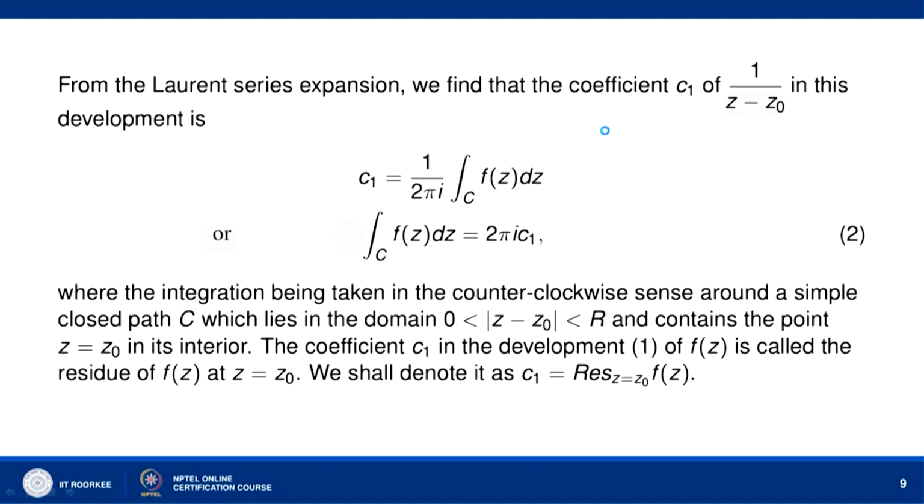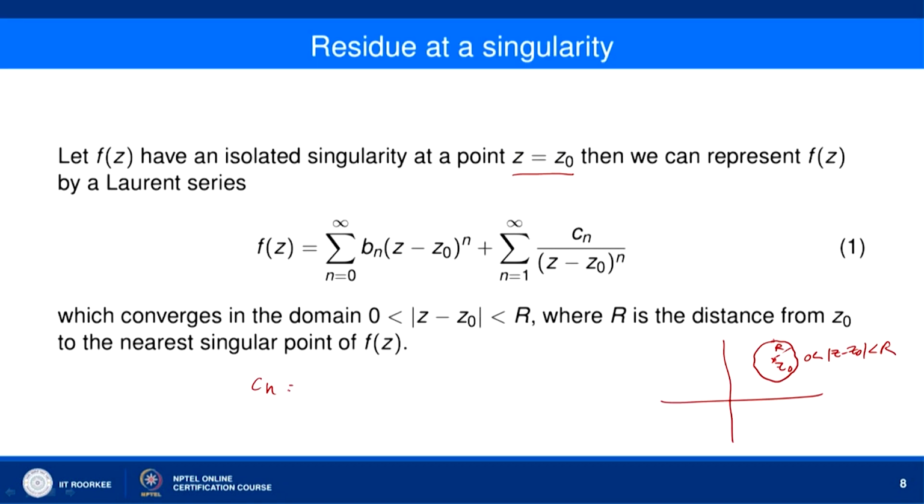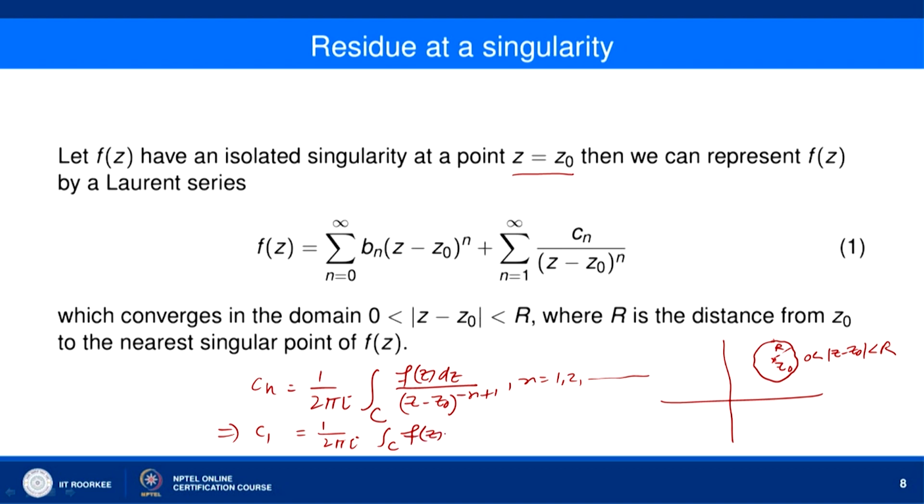Let us recall that in the Laurent series the Cn's are given by 1 over 2 pi i integral over C f(z) dz divided by (z minus z naught) to the power minus n plus 1, taking values 1, 2, 3 and so on. So, here if you take n equal to 1, what do you get? 1 by 2 pi i C1 gives you 1 over 2 pi i integral over C f(z) dz. So, when you take n equal to 1 here, you get the value of C1.